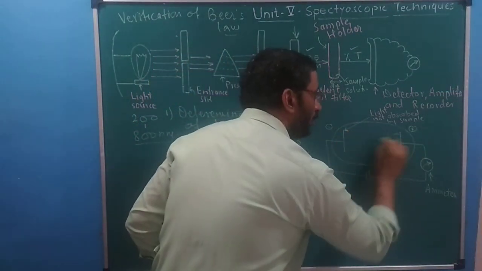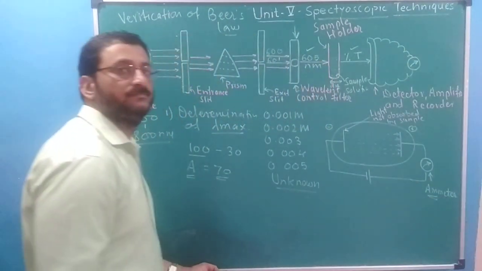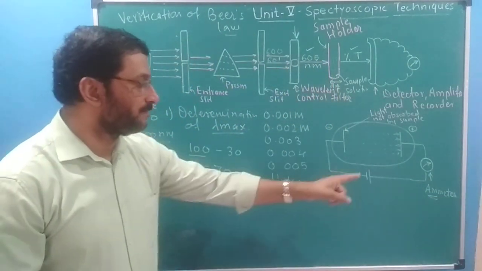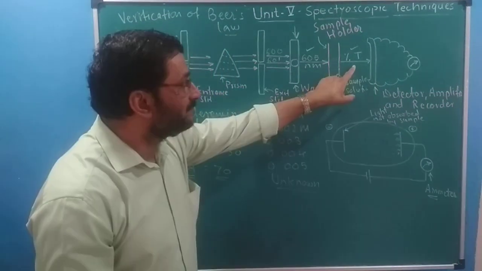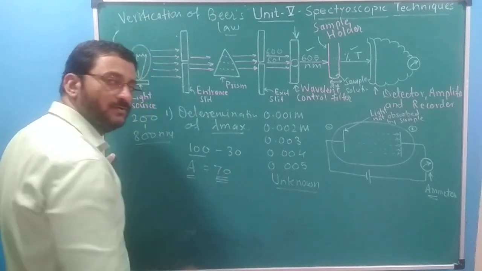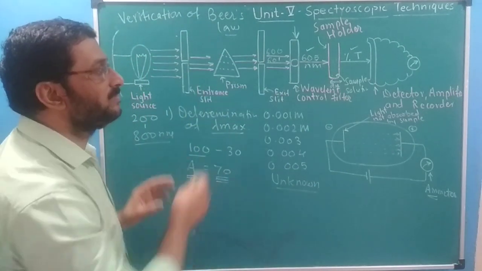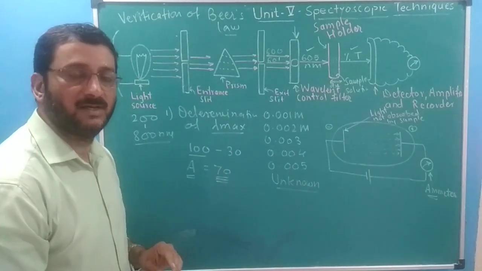There will be a flow of electrons going to the anode, and we put an ammeter that will record the current, and the intensity of the light is proportional to the intensity of the current. We will get percentage transmittance. The instrument will do the difference and we will get the absorbance value. This way the absorbance is recorded by the single beam spectrophotometer or even by a colorimeter.